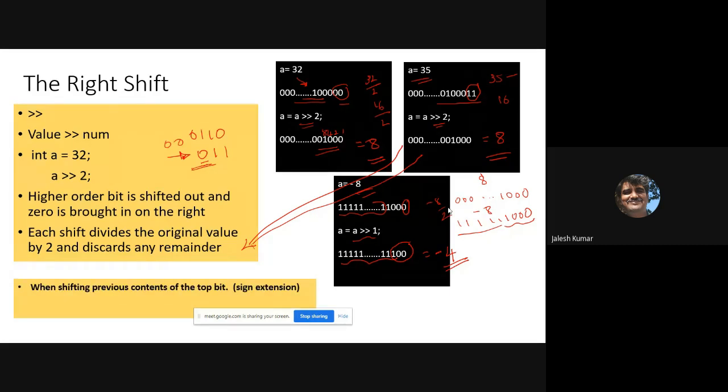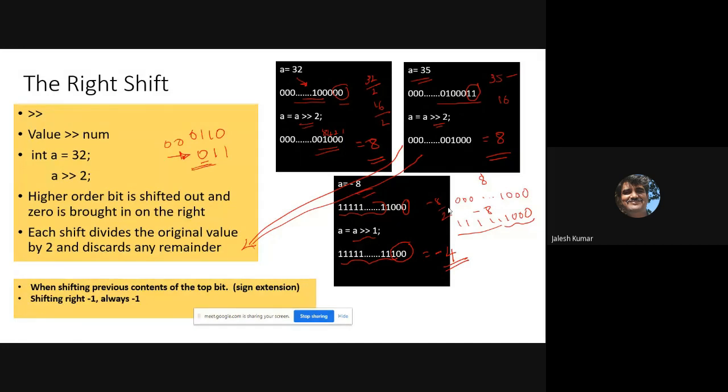So how to understand? When shifting, the previous content of the top bit is sign extension. What is in the higher bit, that itself is shifted. If it is 0, 0 will be shifted in from the left. If it is 1, 1 will be shifted in to preserve the sign. Okay, that is what is important.